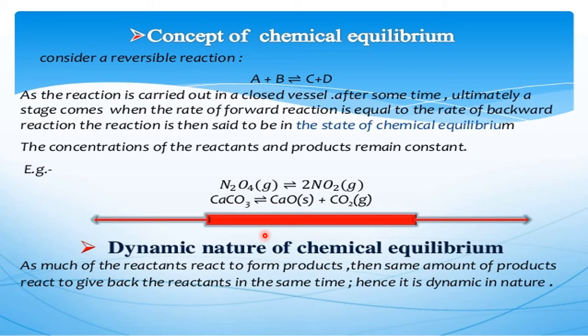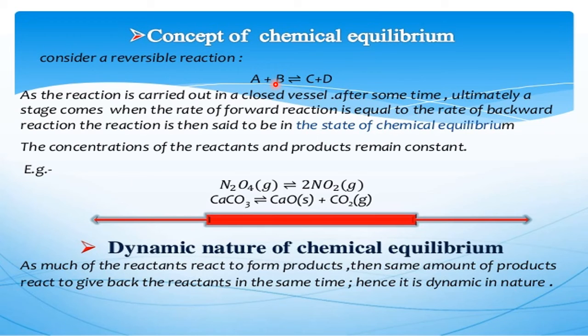Here, first we'll discuss a general example where A and B are the reactants. In the beginning, the reaction has not started. When the reaction starts, A and B start reacting and give C and D. More and more C and D form. The rate of the forward reaction is more here. After some time, C and D will react and give A and B. This is called the rate of the reverse reaction. Again, A and B give C and D, C and D give A and B, and a time will come where the rate of the forward reaction becomes equal to the rate of the reverse reaction. That time it is called dynamic equilibrium.